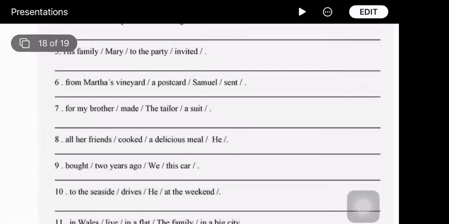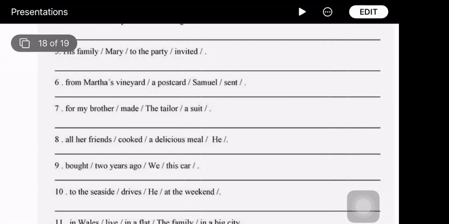Samuel sent a postcard from Martha's Vineyard. Yes, Martha's Vineyard. So Samuel sent a postcard from Martha's Vineyard. It is a tourist spot, and then a postcard. Okay, what about number 7?